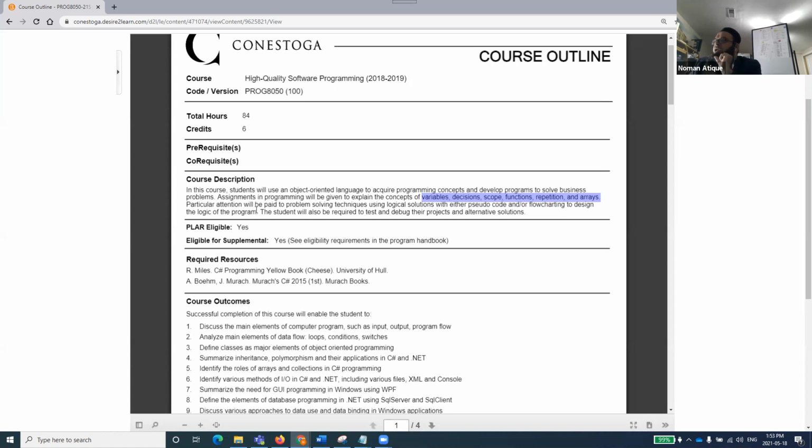So we'll be giving particular attention to the problem solving techniques using logical solutions. You will be given a problem and you'll be trying to find a logical solution. I'm not discussing pseudocode specifically. I'll talk about pseudocode later on.